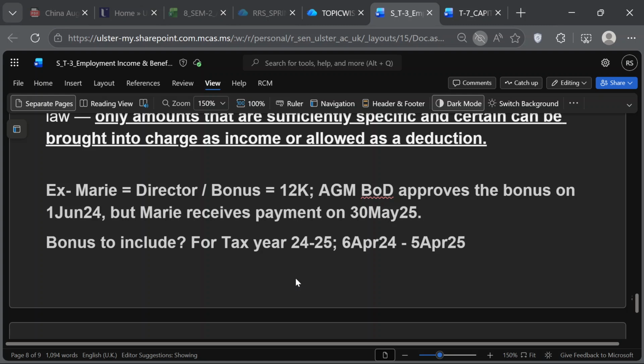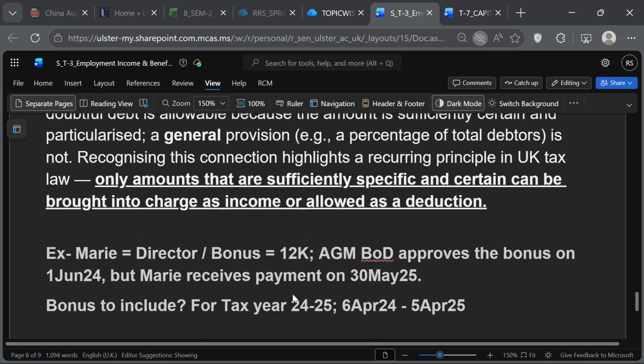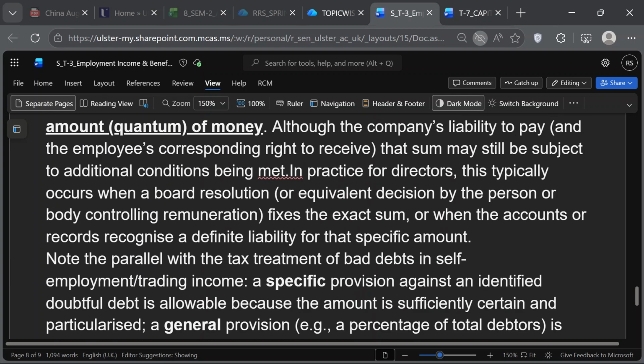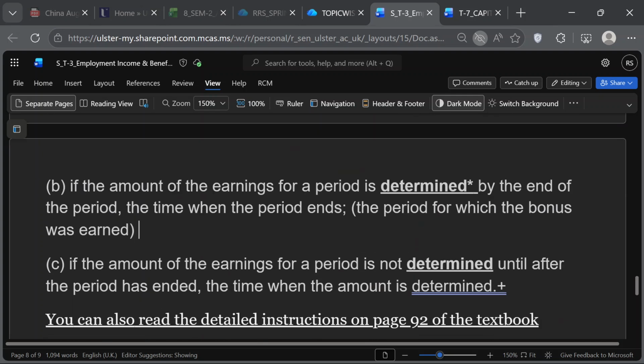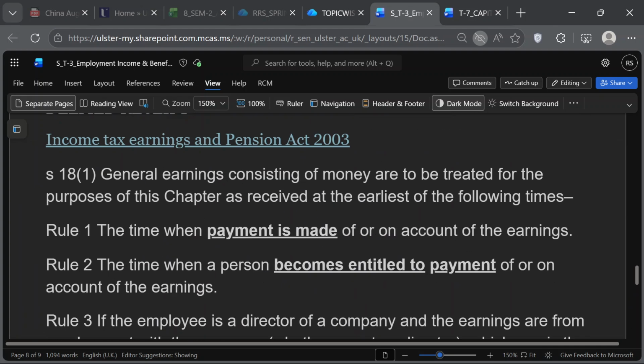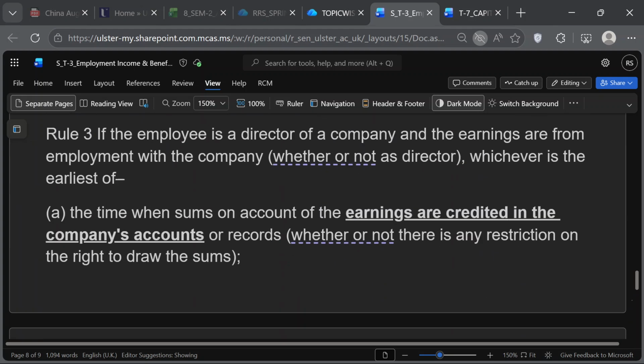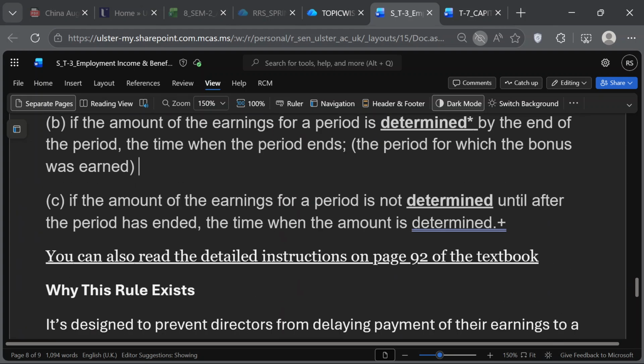So approves the bonus means that the bonus is determined. If you approve something, that means you know already what the amount is. So the amount is determined. Read the definition of determined I've given, which means that it is falling under Rule 3. So Section 18(1), subsection 1, Rule 3, subclause B. It is falling under subclause B.